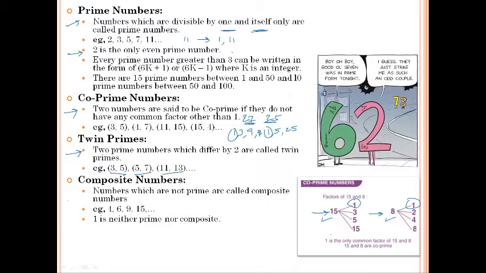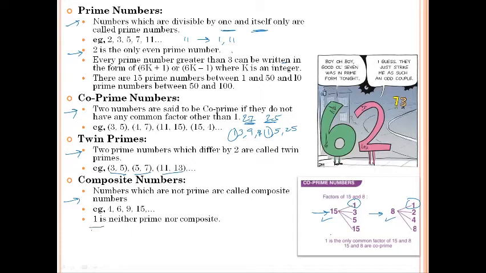And of course when we take out all the prime numbers from the natural numbers, what you get is what we call composite numbers. Composite numbers are those numbers which have factors other than 1 and itself. Any number which has more factors than 1 and itself is called a composite number. There are a lot of composite numbers, like 4, 6, 9, 15. All of them are composite numbers.